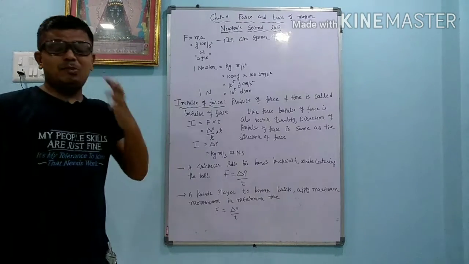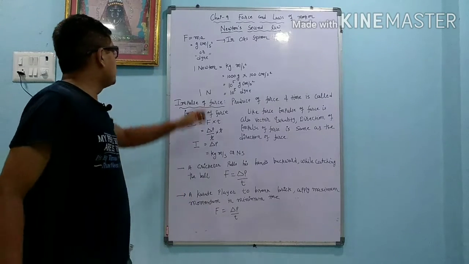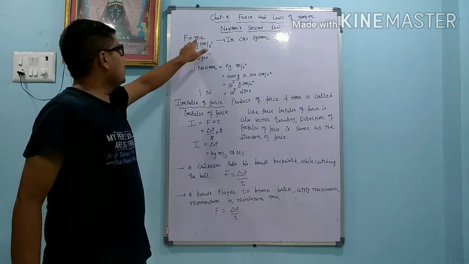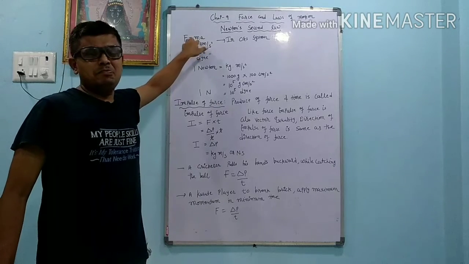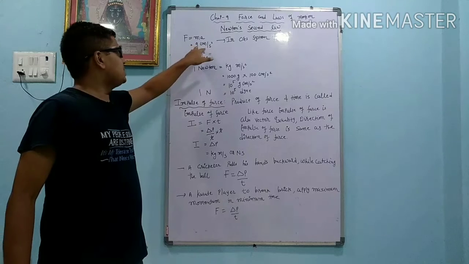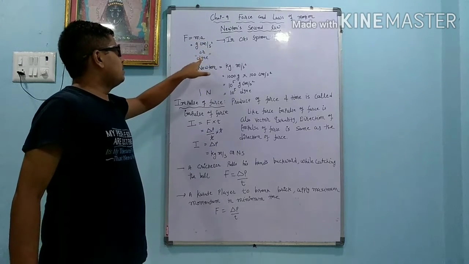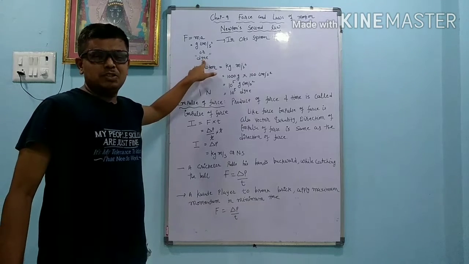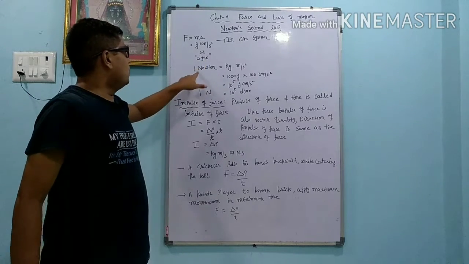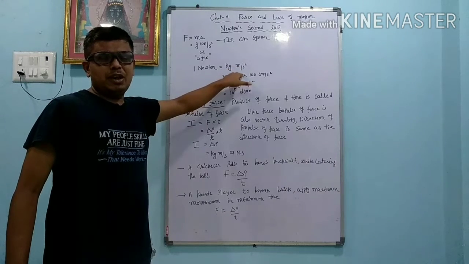Dear student, we want to get the unit of force in the CGS system. So we write F equals m a. Mass in the CGS system is gram and acceleration is centimeter per second square, so instead of gram and centimeter per second square we can also write dyne. This is another unit. 1 Newton equals kilogram into meter per second square, that is according to the MKS system.